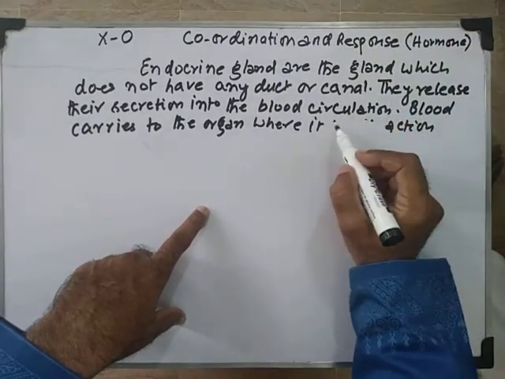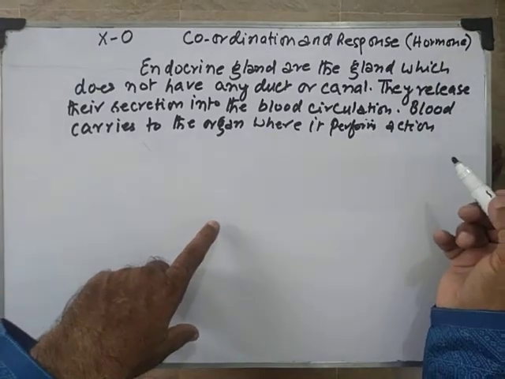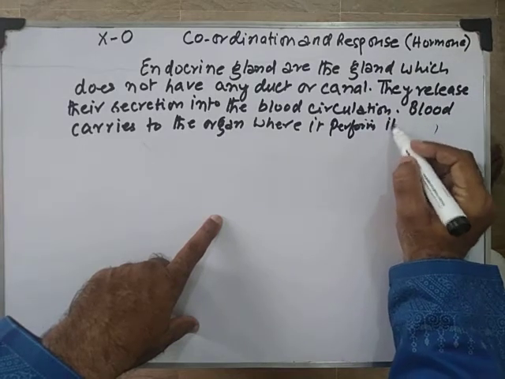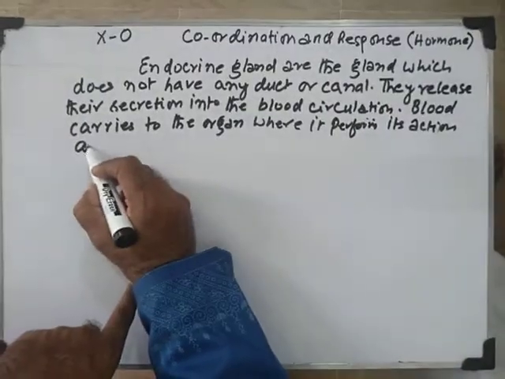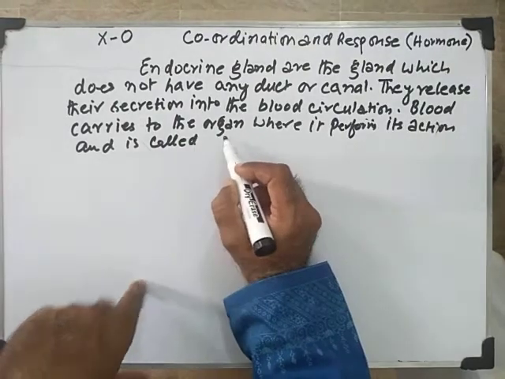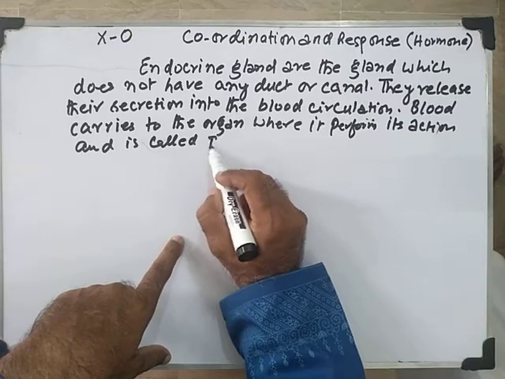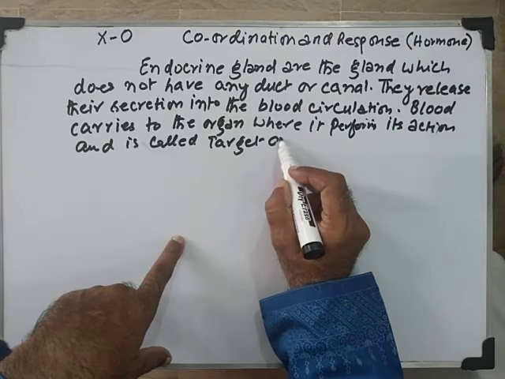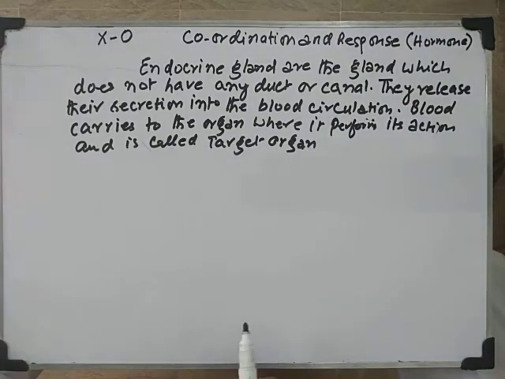Where it performs its action is called target organ. So the target organ is the organ where the action of the hormone is done. Is it clear? Where the action of the hormone is done is known as target organ.